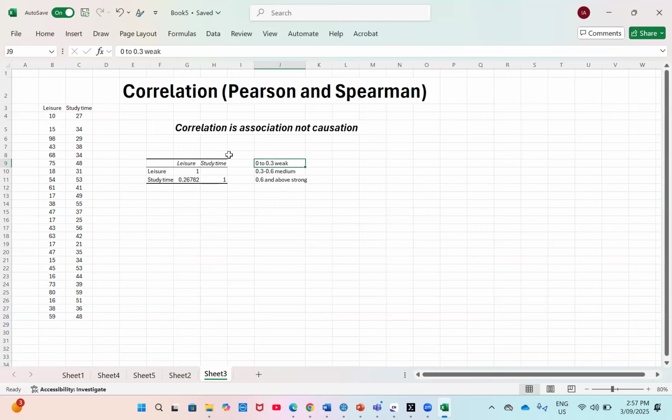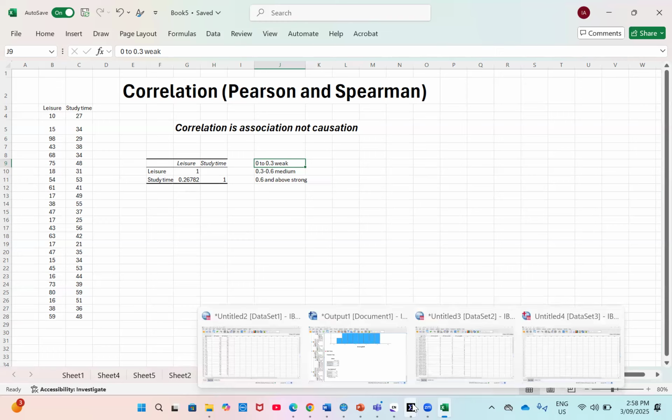Okay, so the correlation that we have just run is not clear. We don't know whether it's Pearson or Spearman, because we want to know what is suitable for a parametric data set. For a parametric data set, it is recommended that you run a Pearson correlation. And if it is a non-parametric data set, it is recommended that you run Spearman's correlation. But normally, one limitation with Excel is that it will not give you this distinction. So where do we get this distinction? I'll go straight to SPSS, where I can get these two.